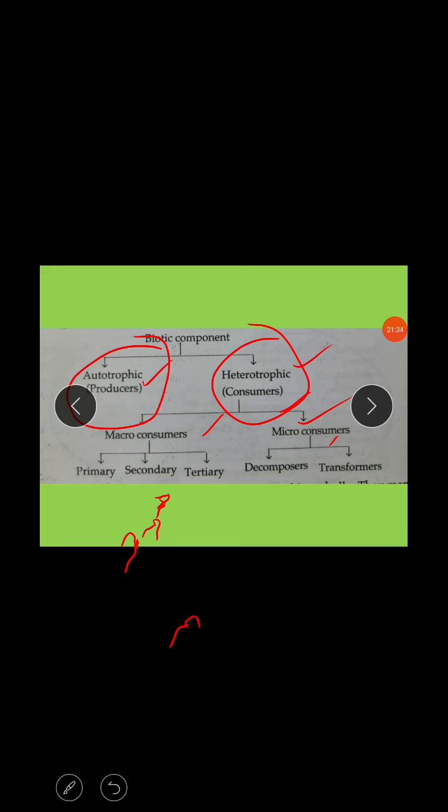Some common food chains are given. The terrestrial food chain is the best example: grasses, grasshopper, frog, then the snake is depending on the frog, and hawk.